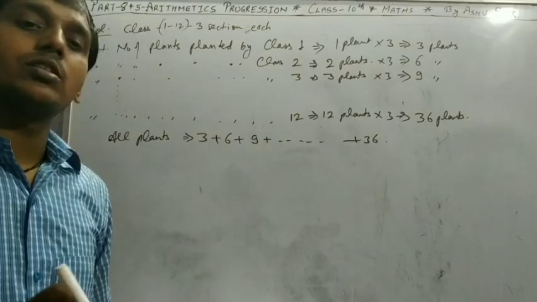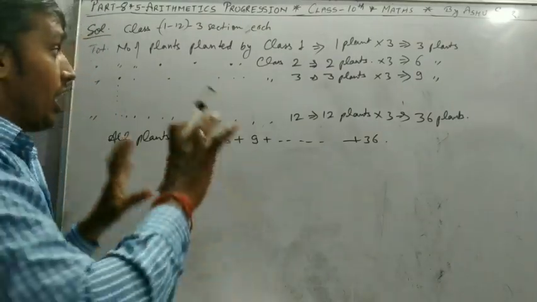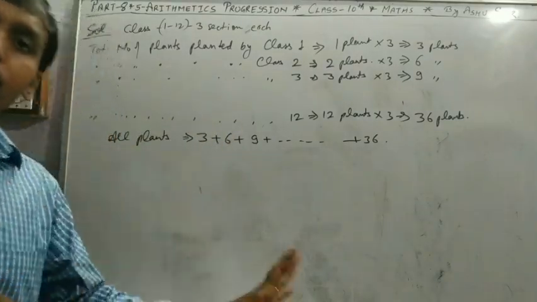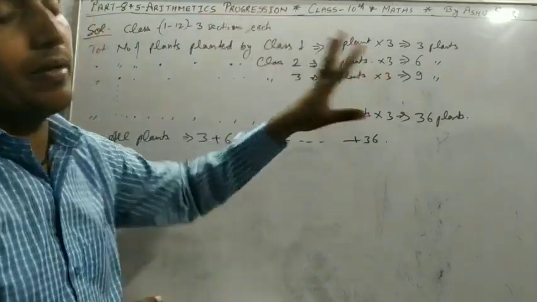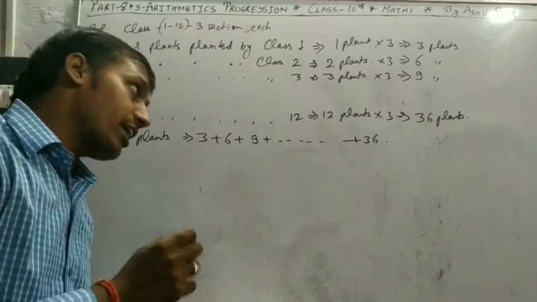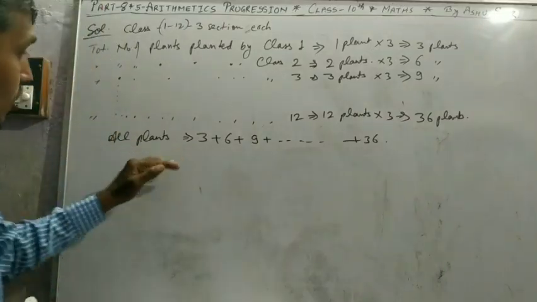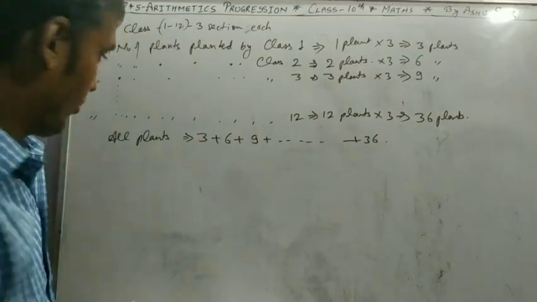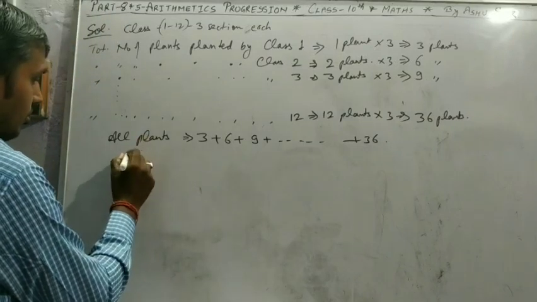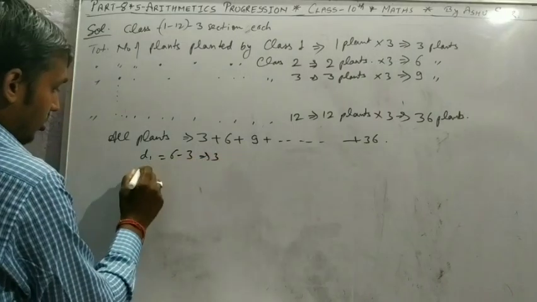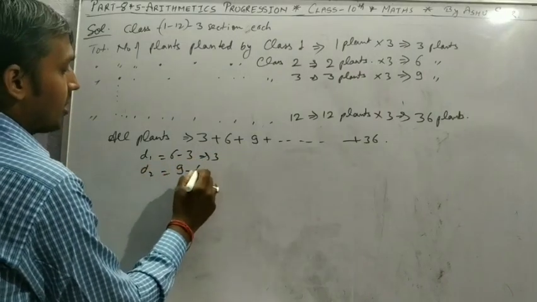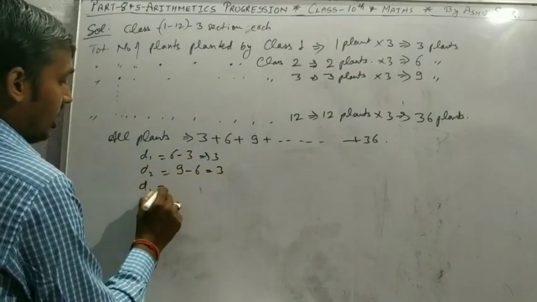The main problem here is that nowhere is it given that the plants are in AP. So always first show that the number of plants is in AP. How? d1 is 6 minus 3, that is 3, d2 is 9 minus 6, that is 3. d1 equals d2.